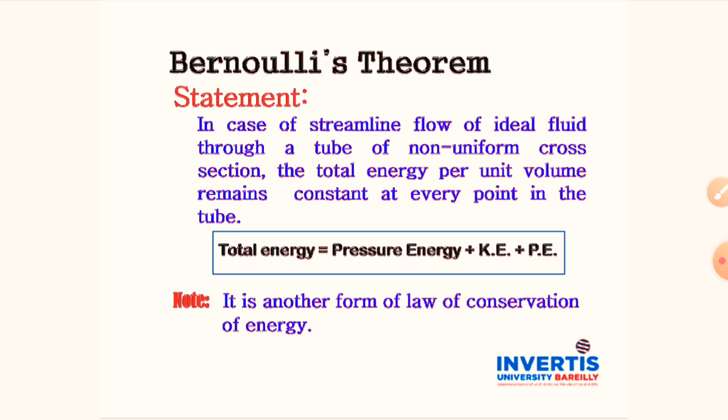In this statement, these three terms are called pressure energy per unit volume, kinetic energy per unit volume and potential energy per unit volume. This theorem is another form of the law of conservation of energy.